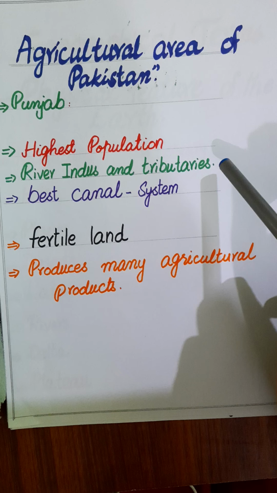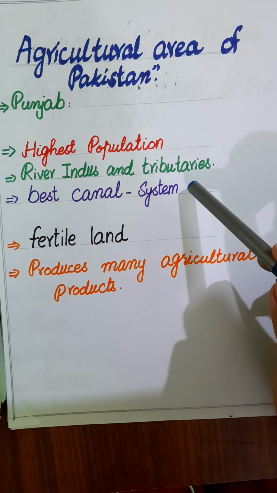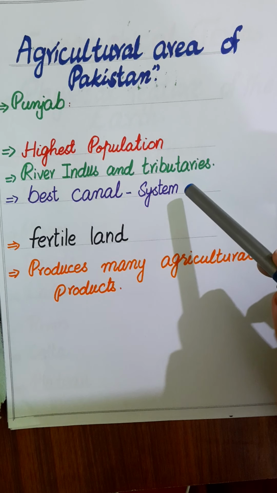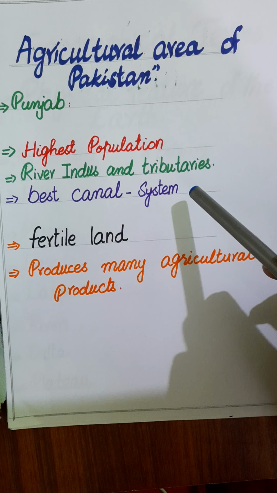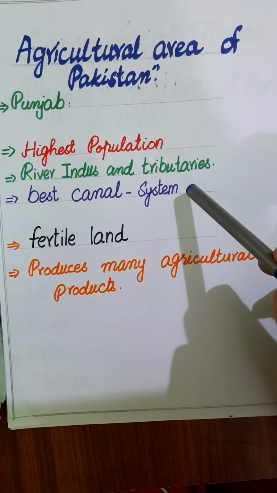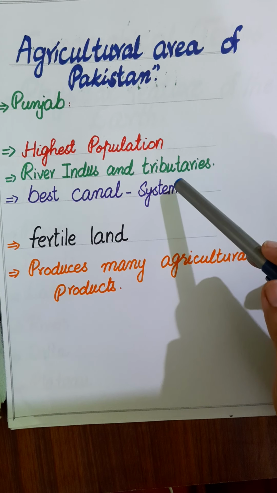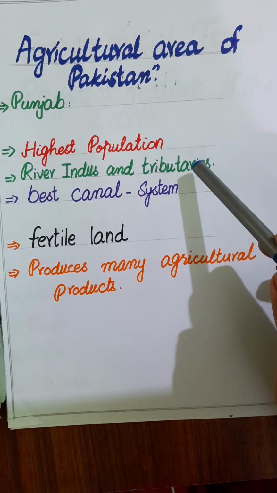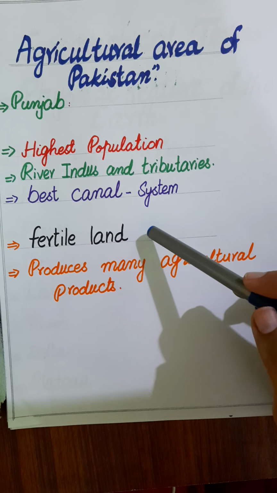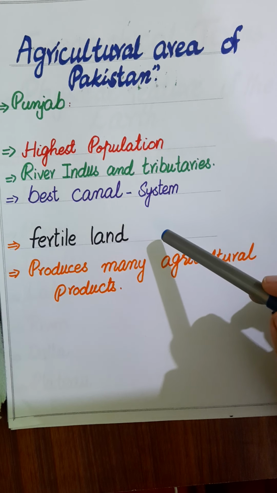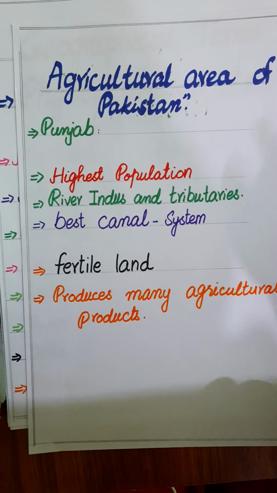The five rivers are there in Punjab, and because of these rivers it has the well known, well developed canal system that uses water from the river Indus and its tributaries. So because of the canal system and because of the rivers, the land of Punjab is very fertile, and it is very suitable for producing many agricultural products.